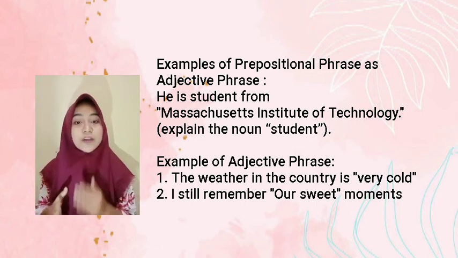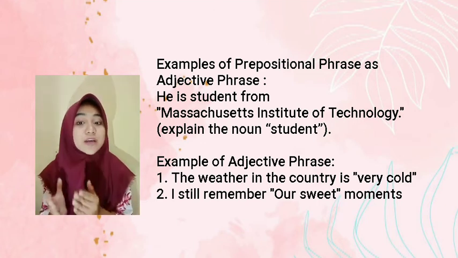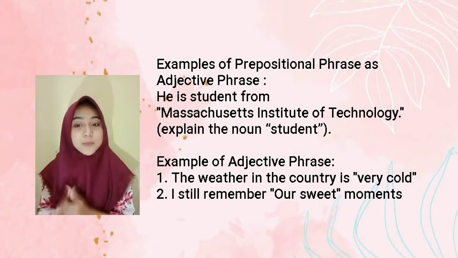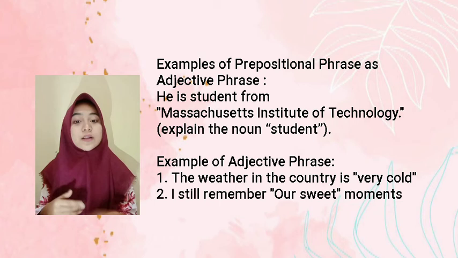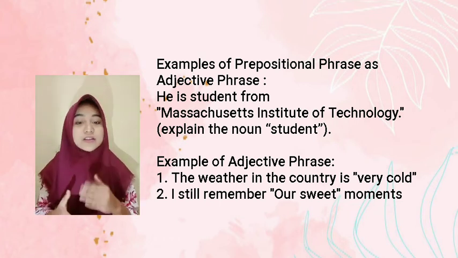The example of adjective pairs, the first is the water in the country is very cold. Very cold. And number two is I still remember our sweet moment. Our sweet. And adjective pairs is our sweet.